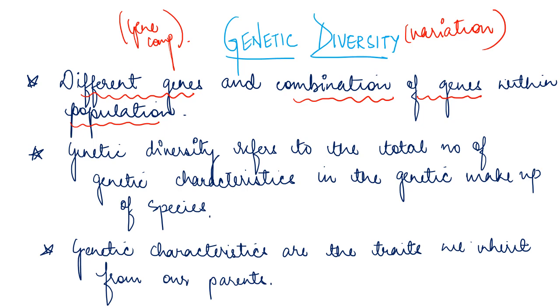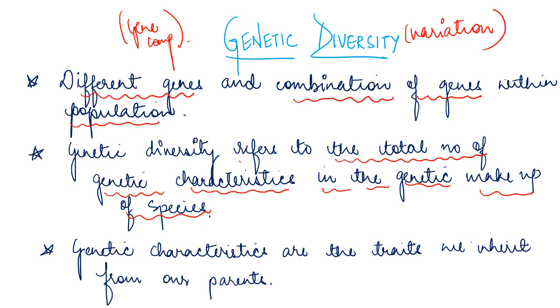Genetic diversity refers to the total, this is important, the total number of genetic characteristics in the genetic makeup of species, right? So whatever the gene makeup of an organism, that we consider as genetic characteristics, and that is very much different from individual to individual, and that we call genetic diversity, right?